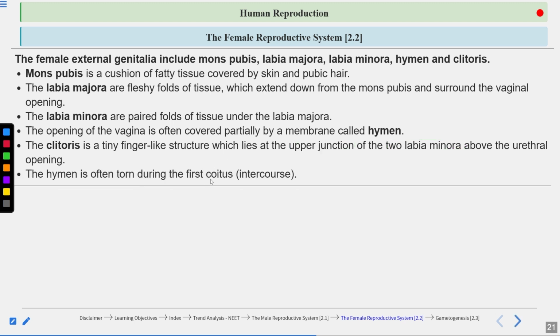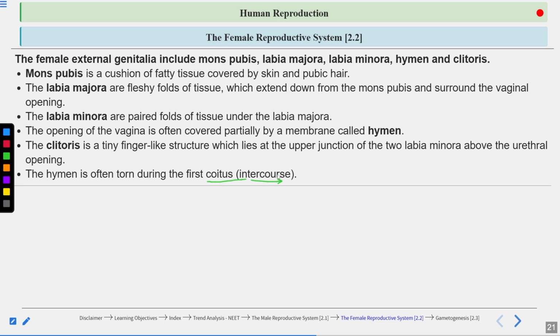The hymen is often torn during the first coitus. Coitus is also known as intercourse. But you can say the hymen is not a reliable indicator. The presence or absence of the hymen does not indicate that the female has undergone sexual activity, because sometimes the hymen can even persist after sexual intercourse.